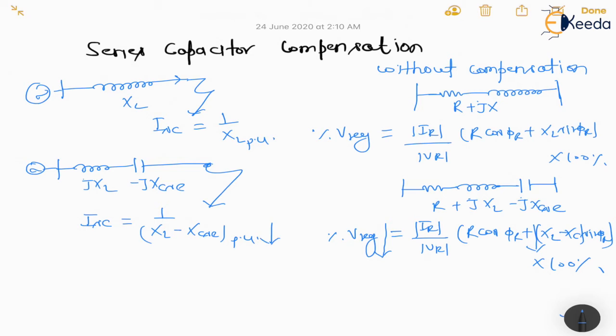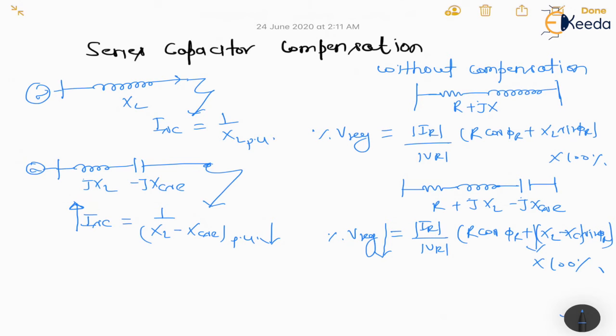So this denominator value decreases and the fault value increases. So when we do the fault analysis, the fault current has been increased. It means whatever circuit breaker we are going to apply, that circuit breaker's breaking capacity would increase, so the cost will increase and the size will increase.